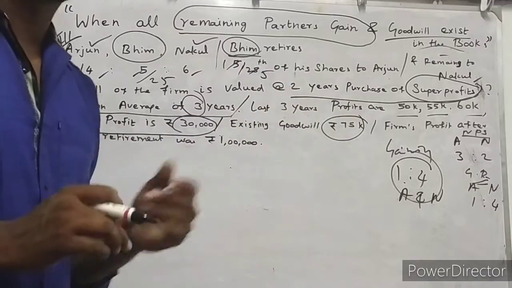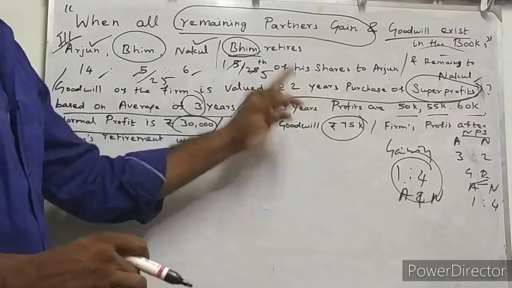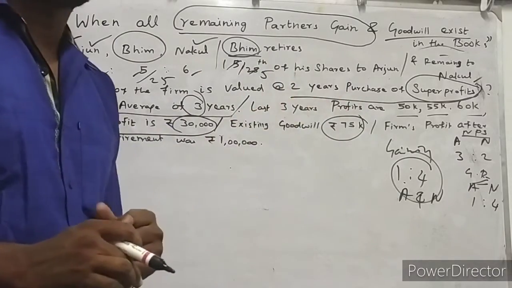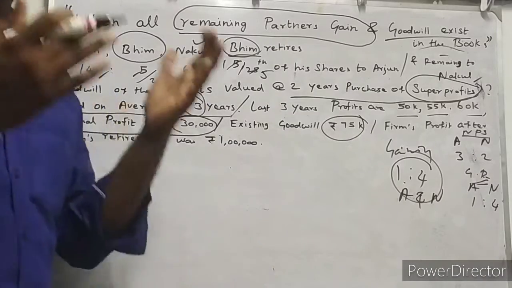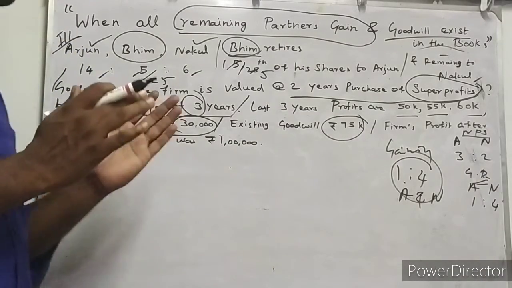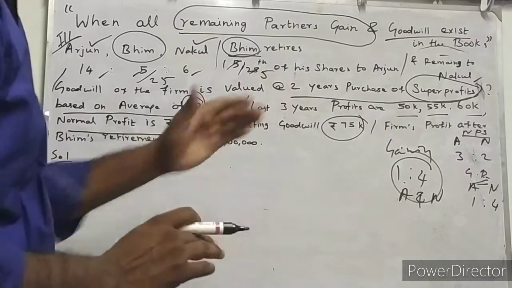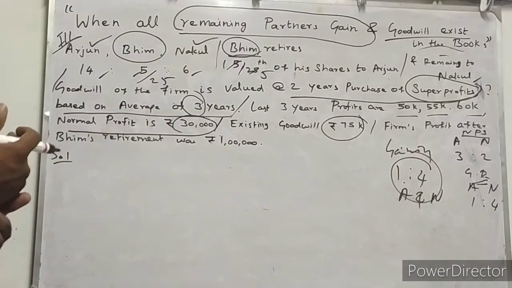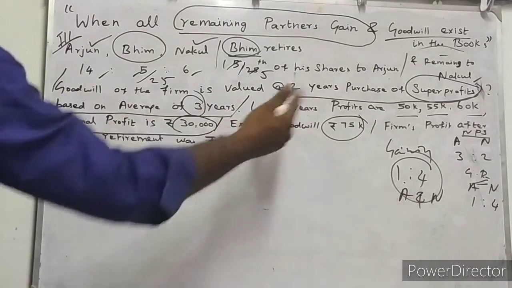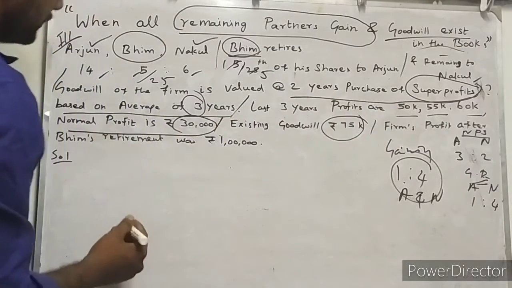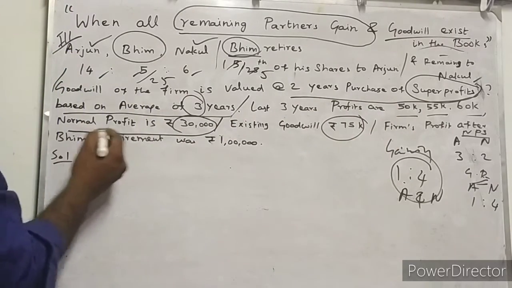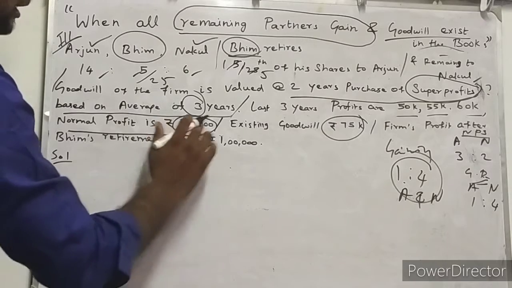After finding the super profit, we multiply it by 2, which is the number of years of purchase. Then we can easily get the present goodwill amount of the partnership firm, isn't it? On it we can distribute and everything. So first of all, what should we do? We should find the average profit. They have already given the normal profit as 30,000 rupees, so you can keep it as I said.